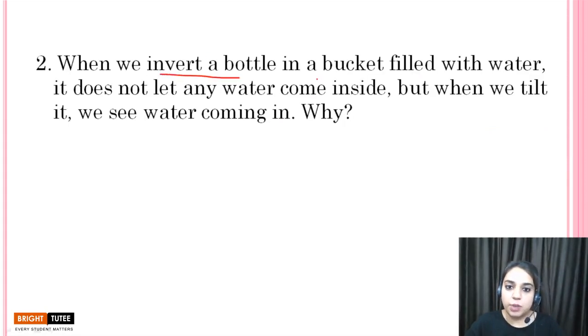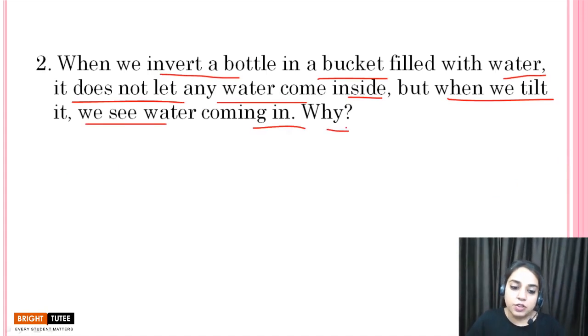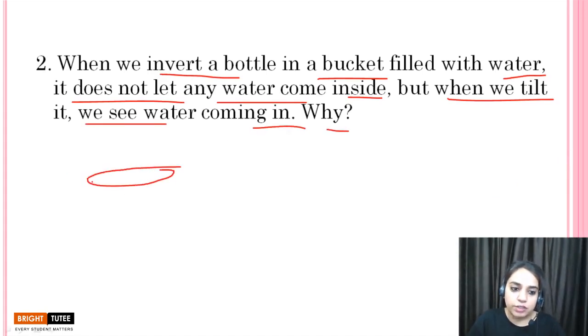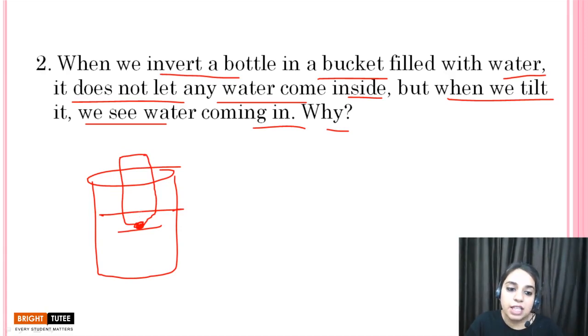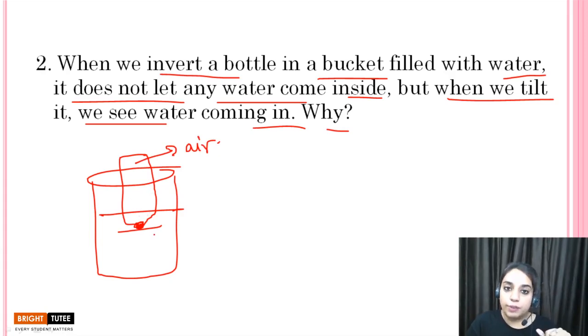When we invert a bottle in a bucket filled with water, it does not let any water come inside, but when we tilt it, we see water coming in. Why? So children, if we have a bucket of water and we put an inverted empty bottle in it, we will observe that water does not enter this bottle. Why does this happen children? Because this bottle is already full of air and air gets no way to come out of it. And that is why water is not entering this bottle.